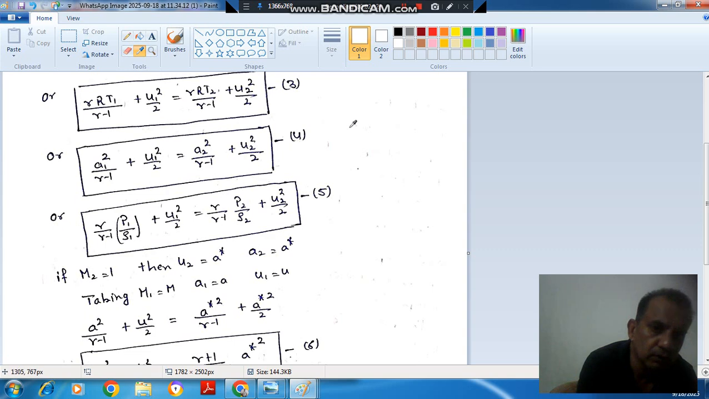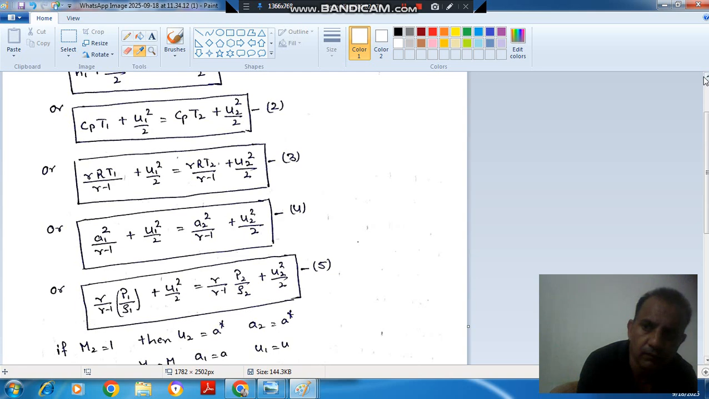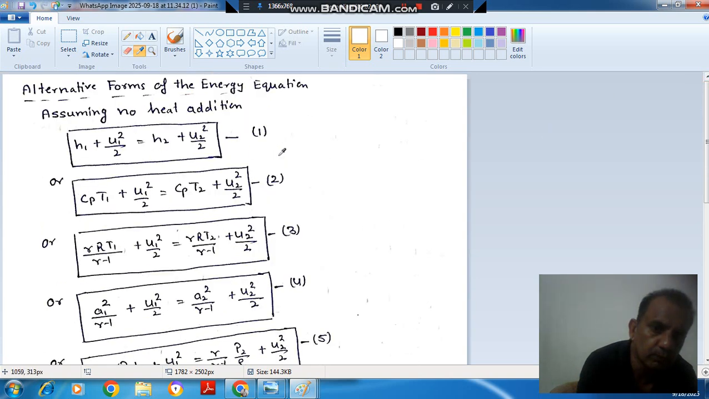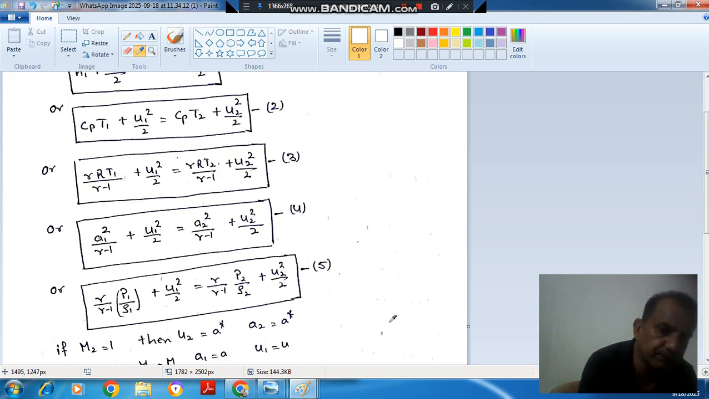Okay. So now if we assume that at location 2 the Mach number is 1, or M2 is 1, then both the fluid velocity as well as sonic velocity will be the critical sonic velocity. The sonic velocity will be equal to the fluid velocity for Mach number 1, so U2 and A2 both will be equal to A star.